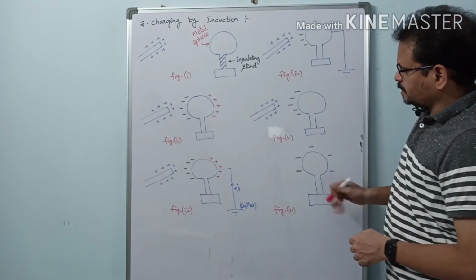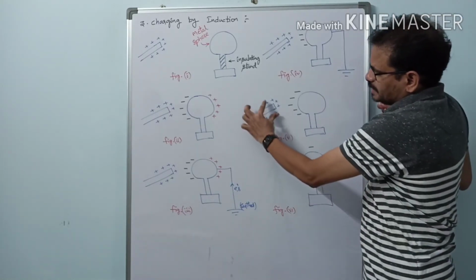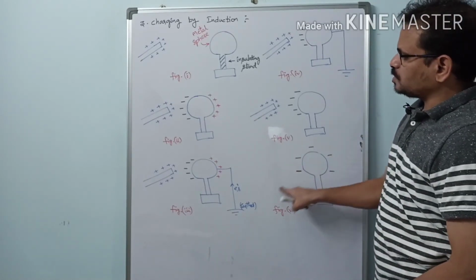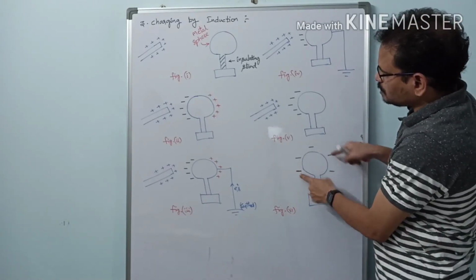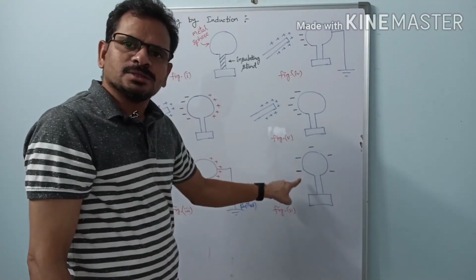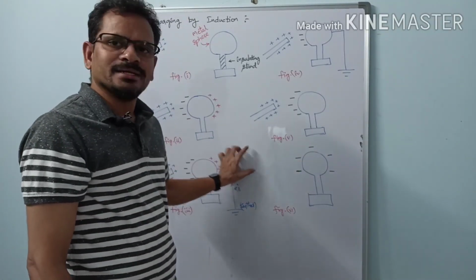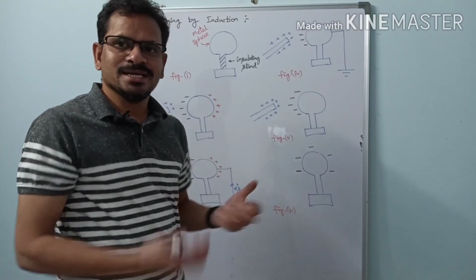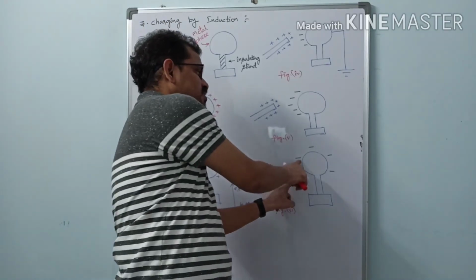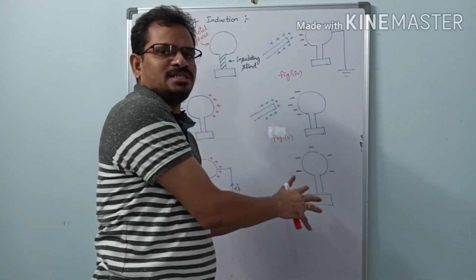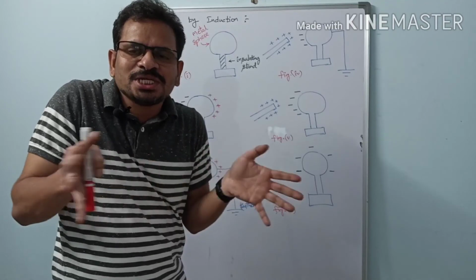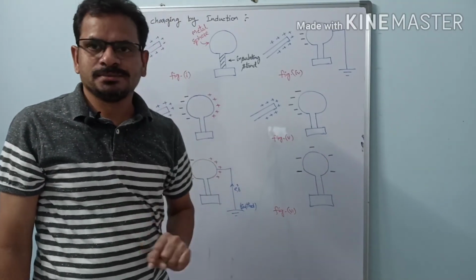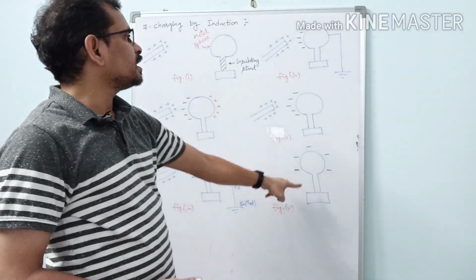So see here what actually happened. When this positively charged body is removed, there is no availability of positive charges to keep these electrons intact in a small region here. So immediately when it is taken away, all these charges, since these are negative charges, like charges, they repel each other. See, this charge pushes this charge away, this charge pushes that charge away. In this way, all these charges push each other away and spread as far as possible from each other. From a neutral body, we got a negatively charged body here.